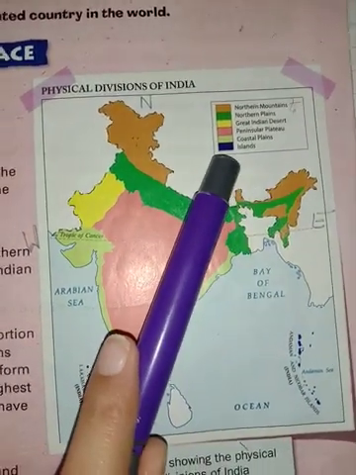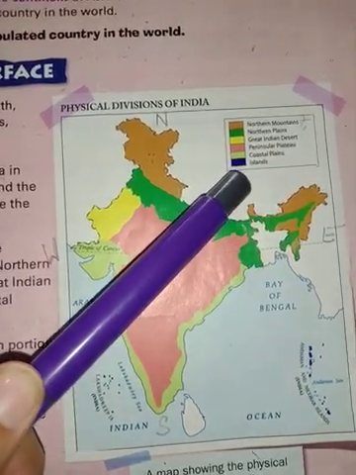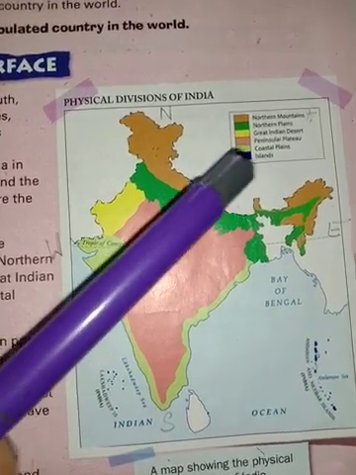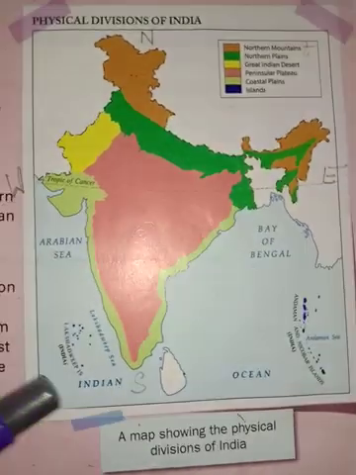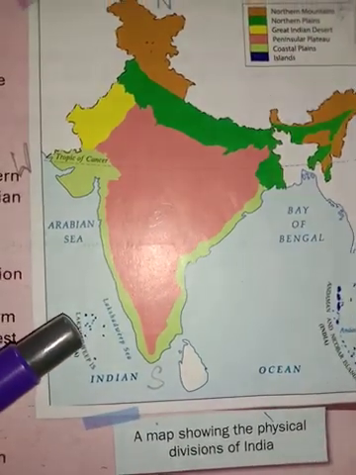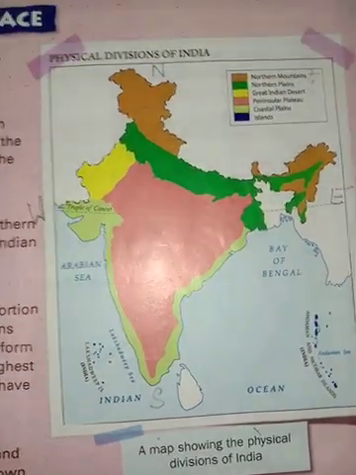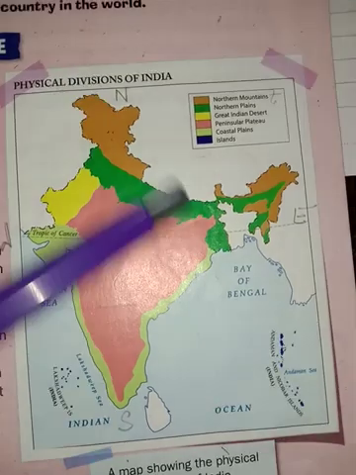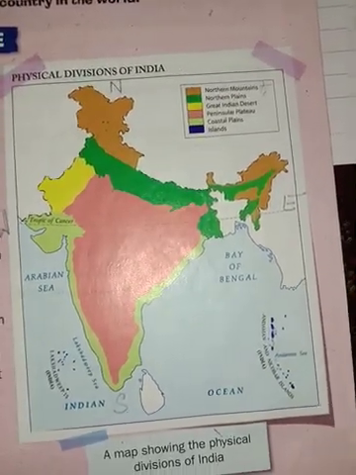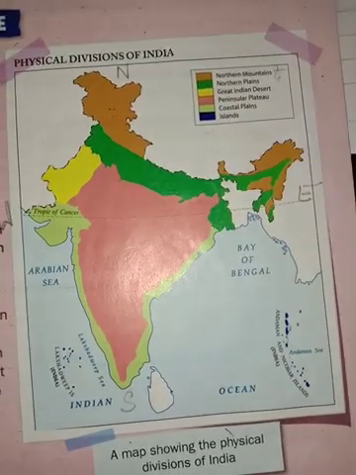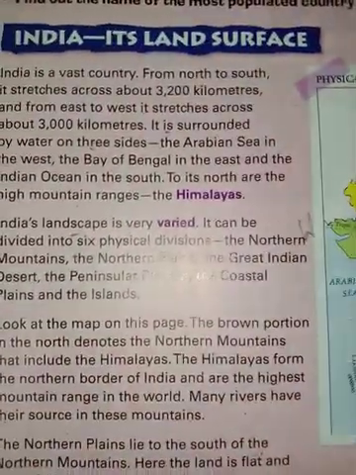Next is your islands. Islands, dweep in Hindi we say as islands. Small islands are present, such as Andaman and Nicobar Island. You can see dark blue color. Then is your Lakshadweep Island. Small patches you can see here. Lakshadweep Island. Okay. So these are the colors which indicate in our physical map, and with the help of this we can locate which area has northern mountains, northern plains or deserted area. Okay. So moving on,